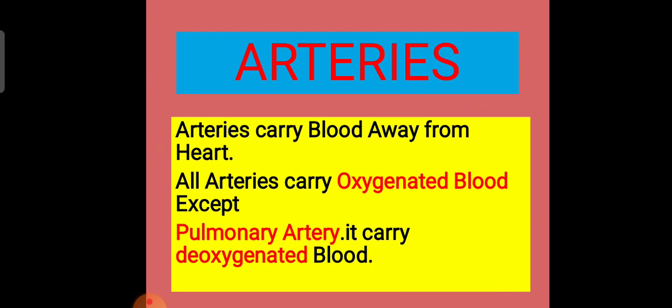So all arteries carry oxygenated blood throughout the body except pulmonary artery. The pulmonary artery carries deoxygenated blood from right ventricle to the lungs. So all the arteries carry oxygenated blood. Only pulmonary artery carries deoxygenated blood.